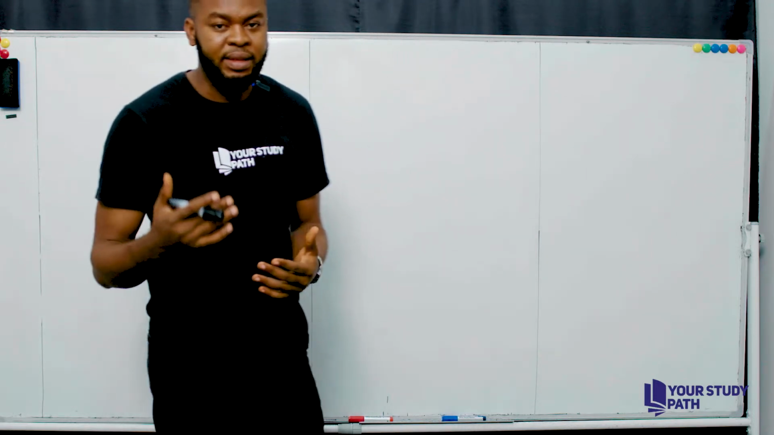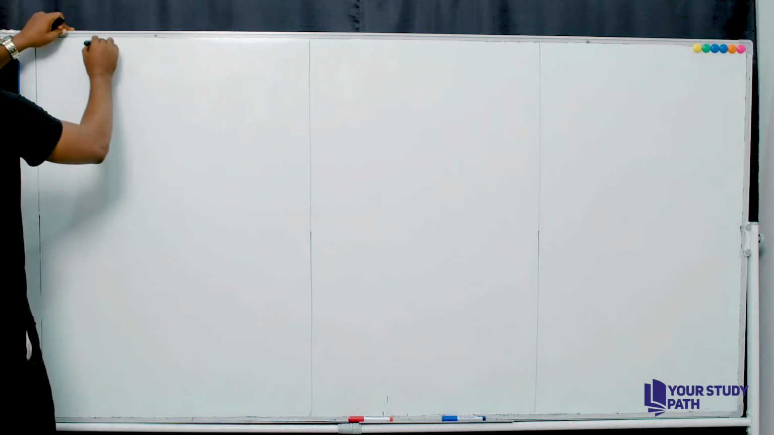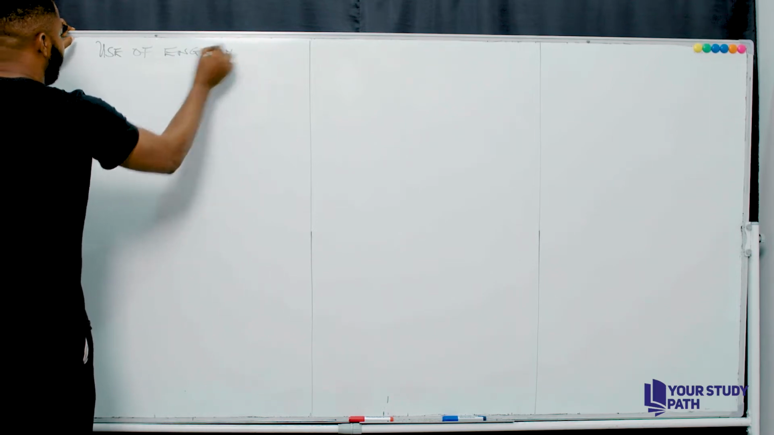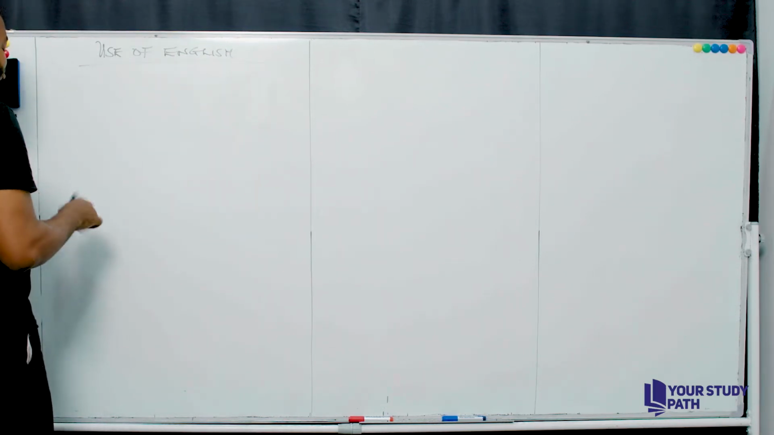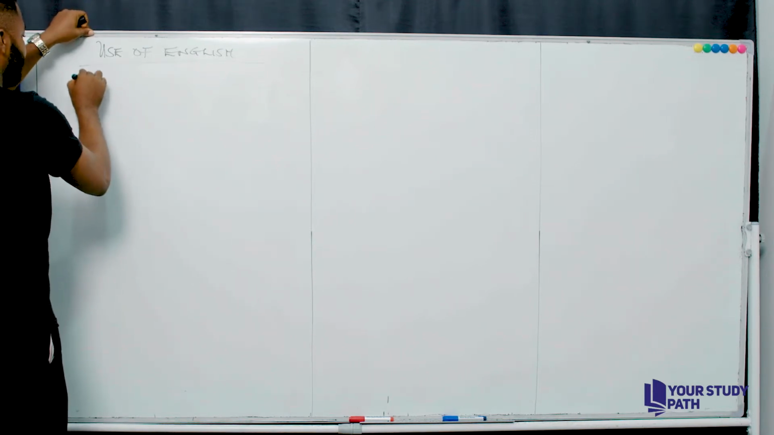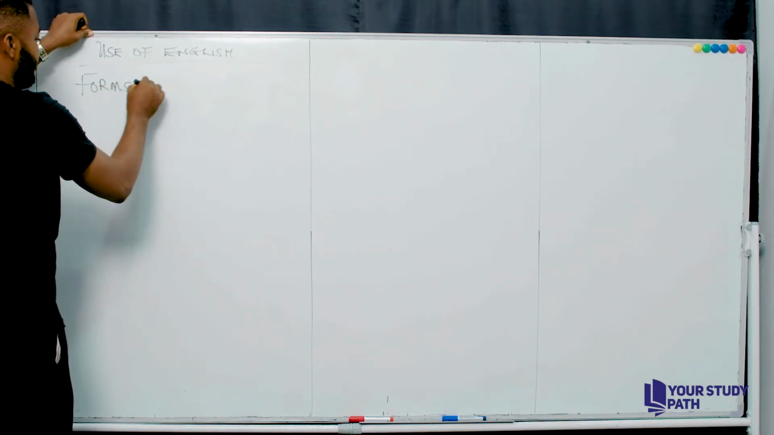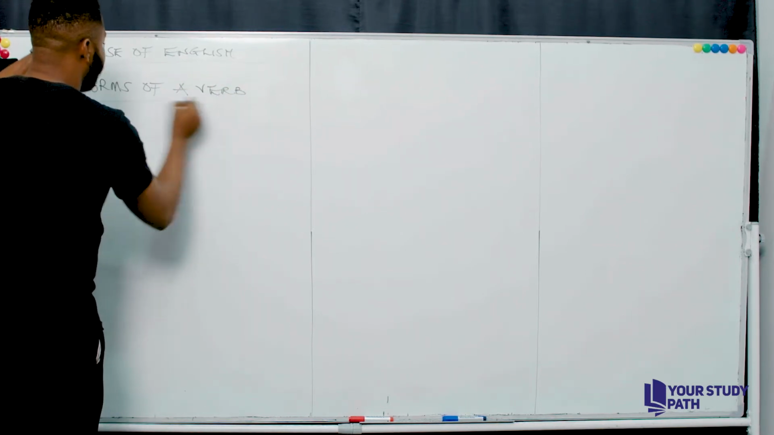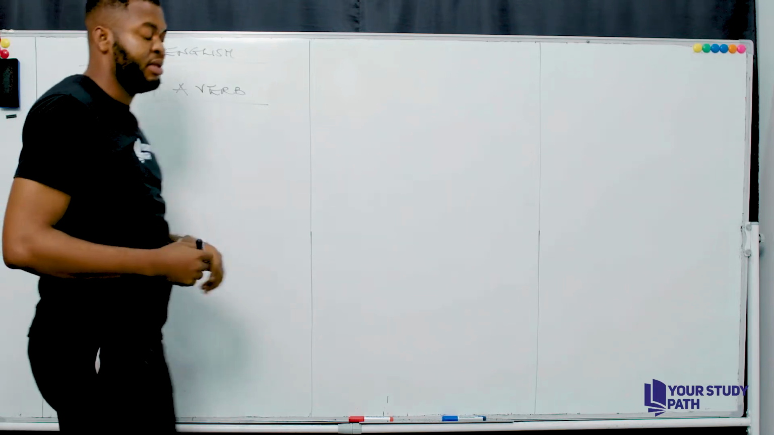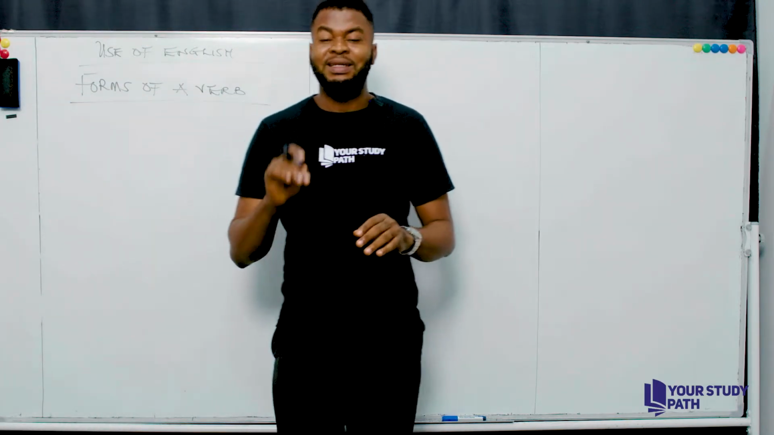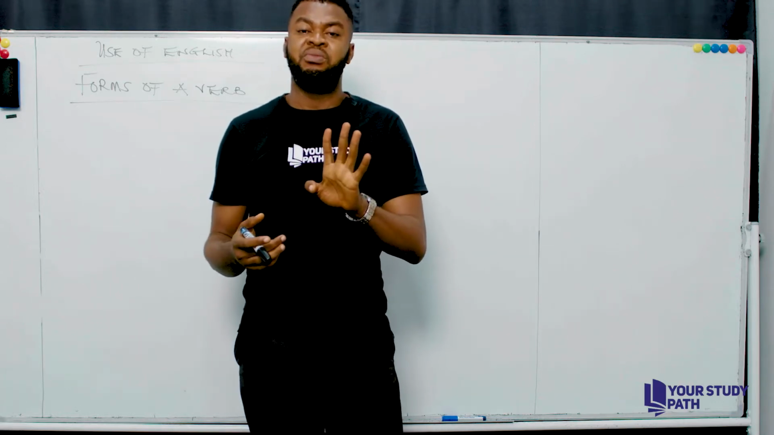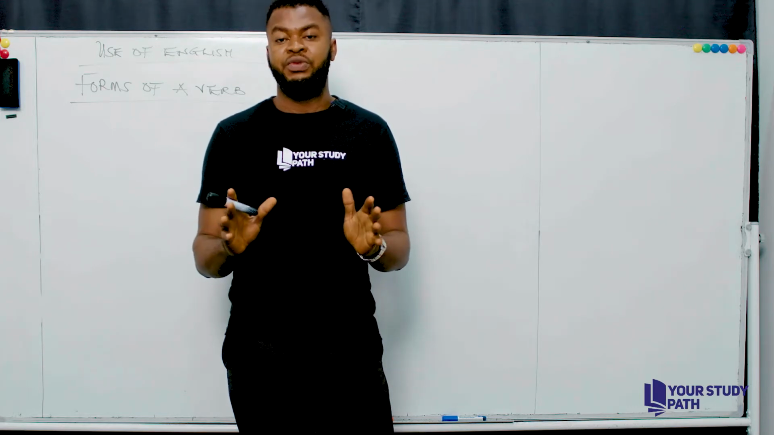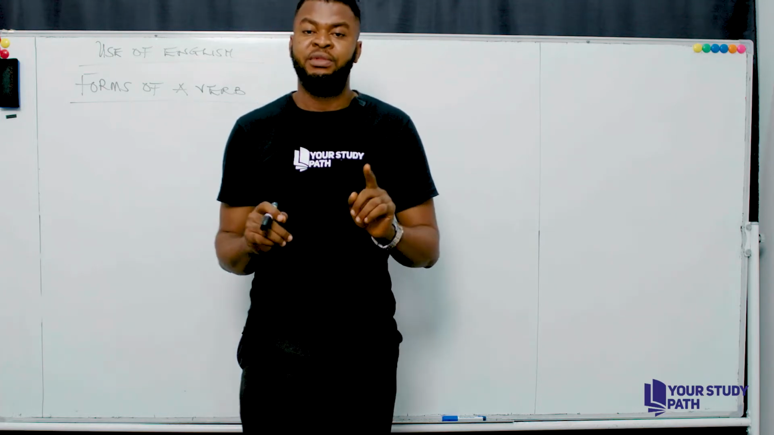Now for today's class, let's proceed to use of English, and we're considering forms of a verb. I want you to remember this, that a verb will indicate 5 different forms. Yes, a verb will indicate 5 different structures or 5 different forms. Let's examine each of the forms. Take a look at this.